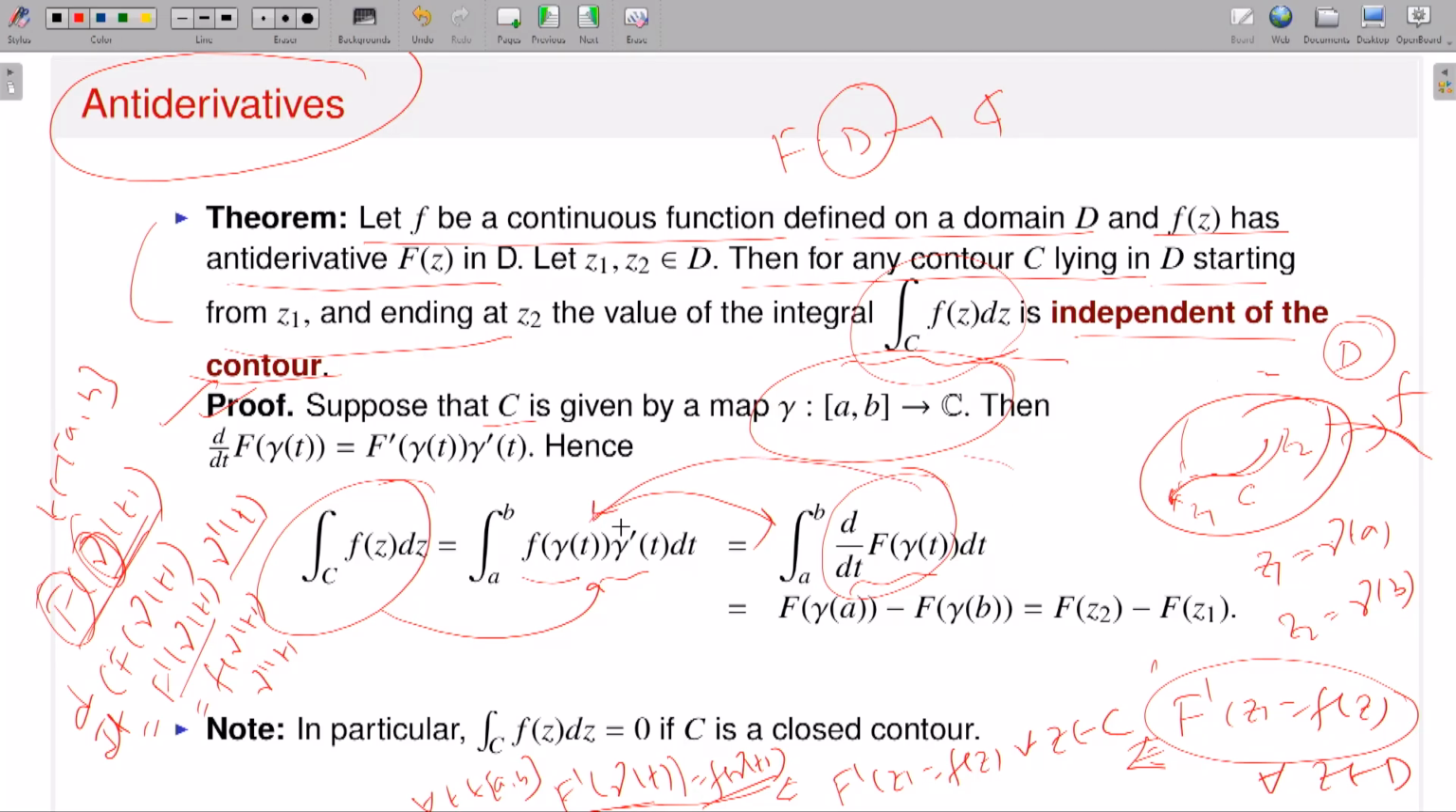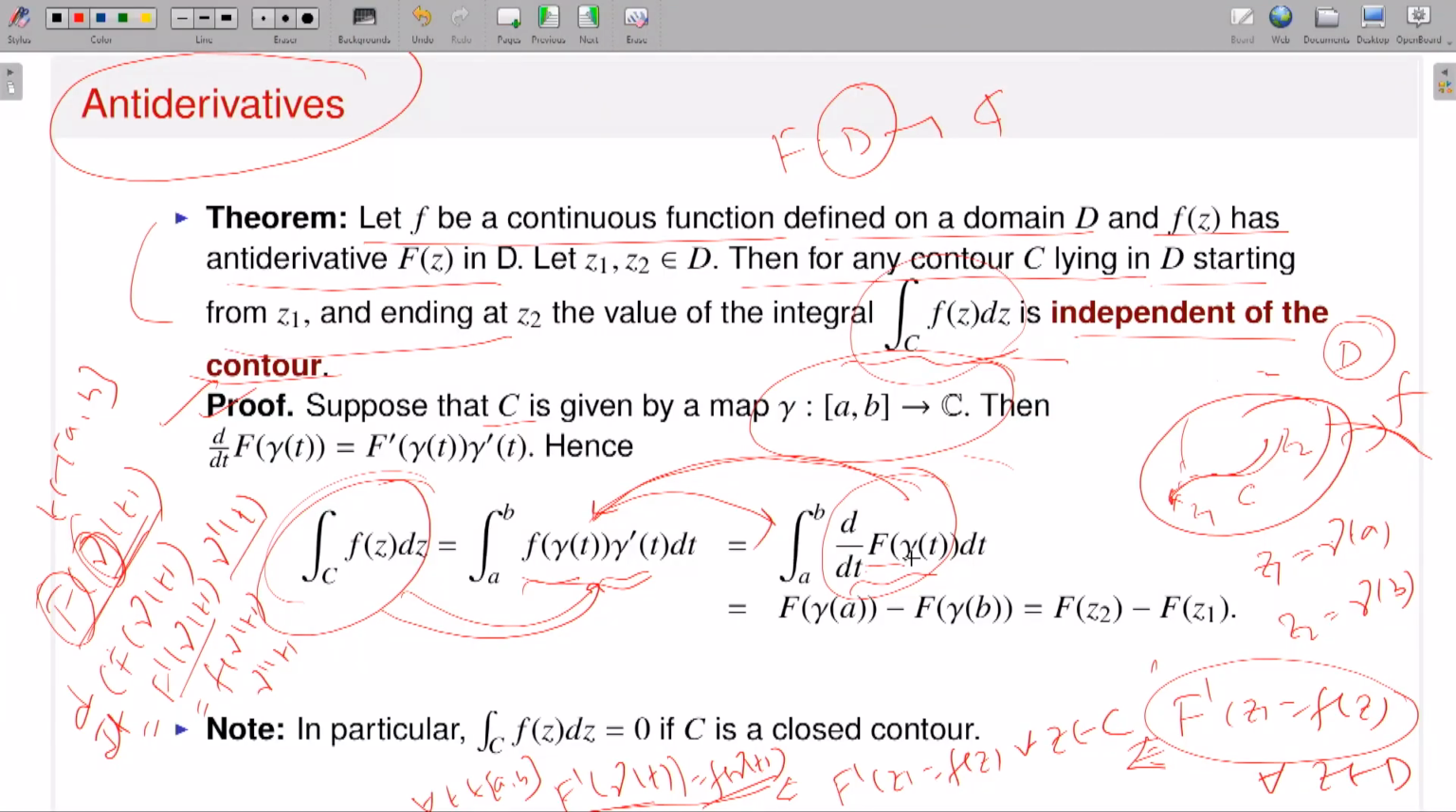So now this is the definition. This is the contour integration. By definition this is exactly equal to this one. Then using chain rule, this is the same as the integral from a to b of the derivative of capital F composed with gamma, and capital F composed with gamma is a differentiable function. So therefore by the fundamental theorem of integral calculus, this is exactly equal to the value of the function at the end points. That means it is exactly equal to capital F of gamma b minus capital F of gamma a.